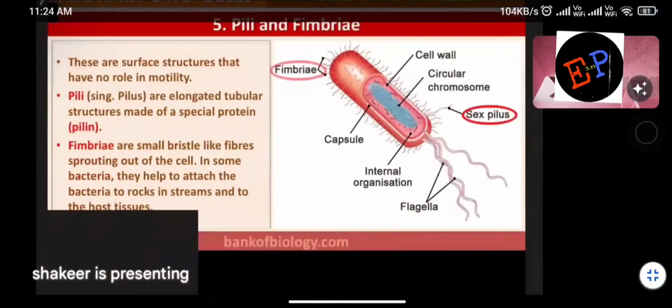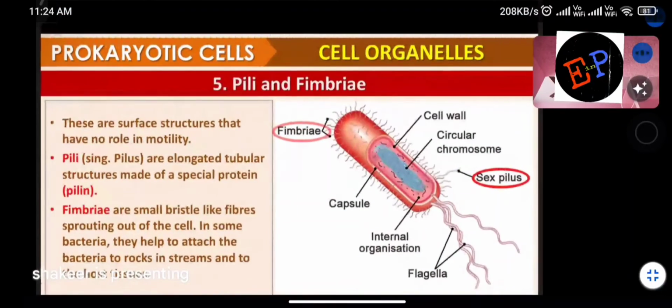Next, pili and fimbriae. What are pili and fimbriae? Small hair-like structures which are responsible for attaching the bacteria. That is called pili as well as fimbriae. So here you are seeing these small structures. These small structures are called pili and fimbriae.